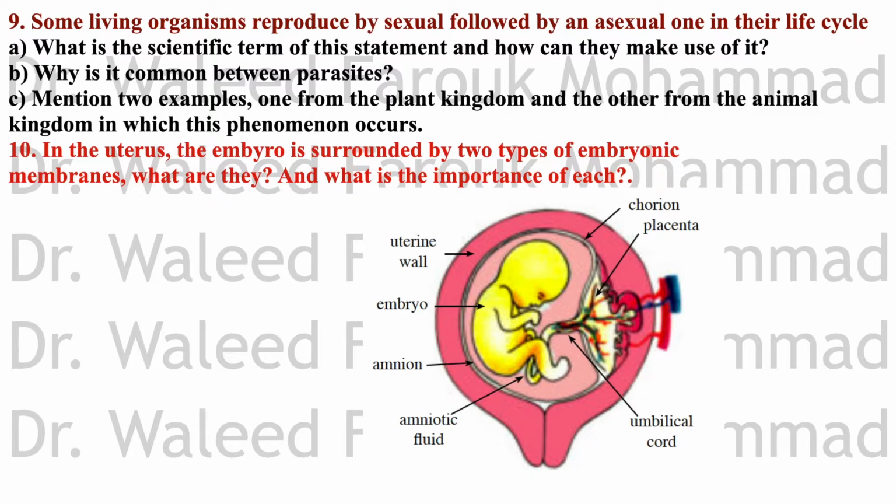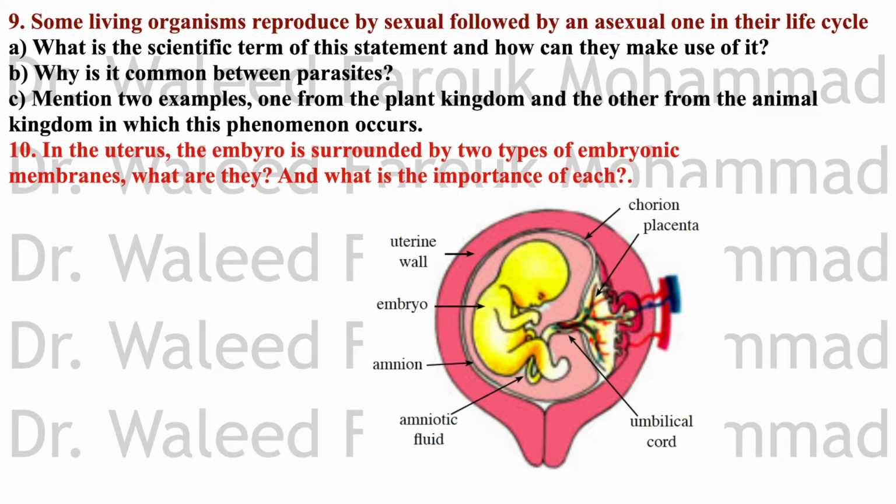This is called alternation of generation. Some living organisms, plants and animals, can breed asexually and sexually in an alternation of generation in their life cycle. So they gain from both methods. Their advantages: with asexual reproduction they gain rapid reproduction, and with sexual reproduction they gain genetic diversity. These enable them to disperse widely and to conform to the environmental fluctuations.